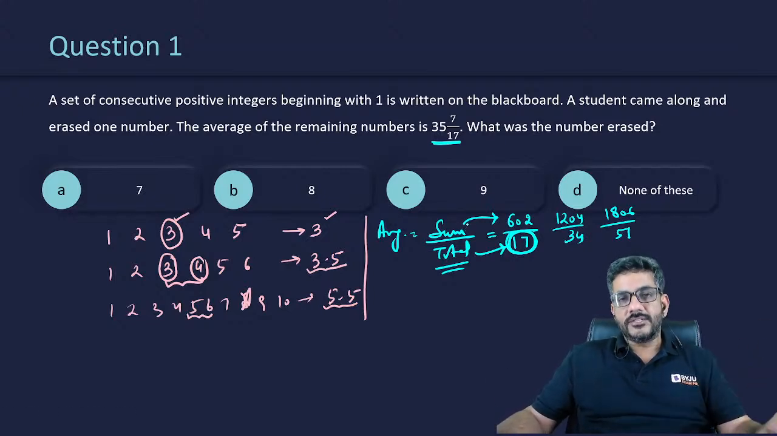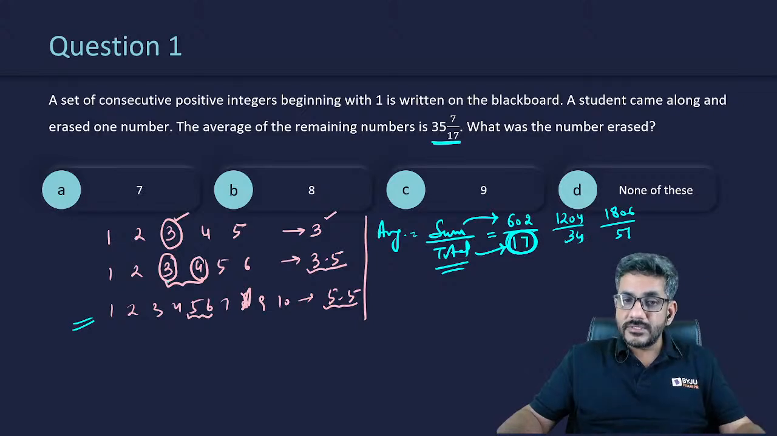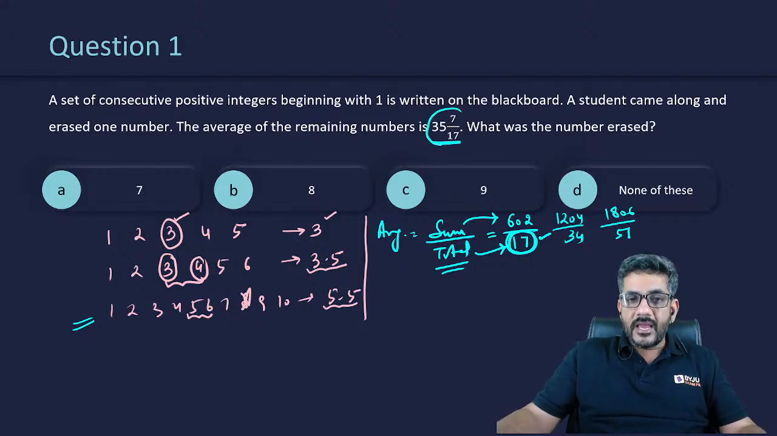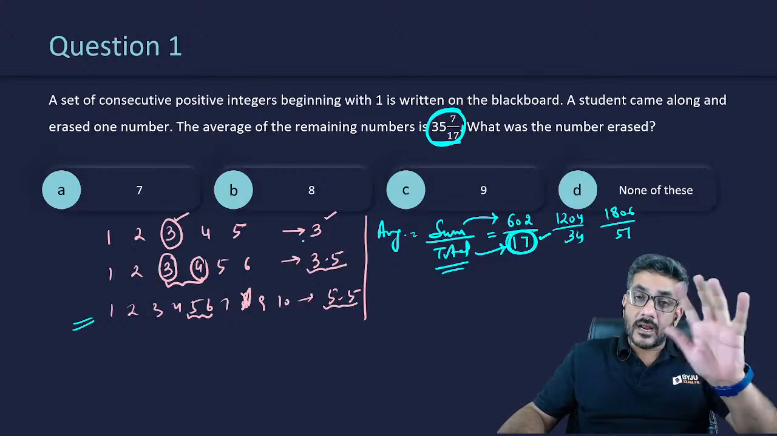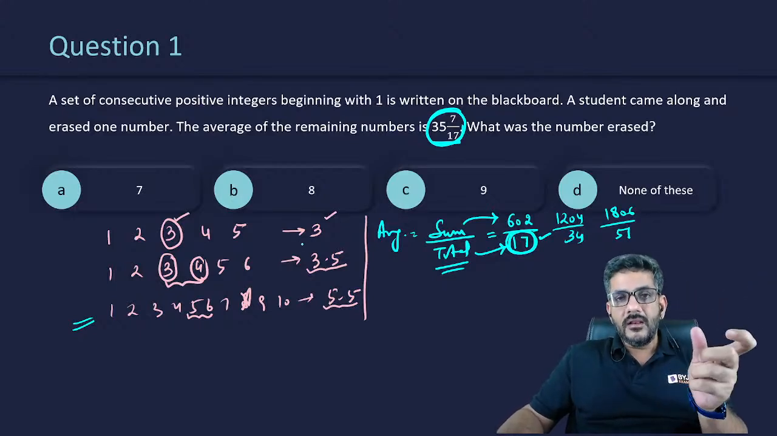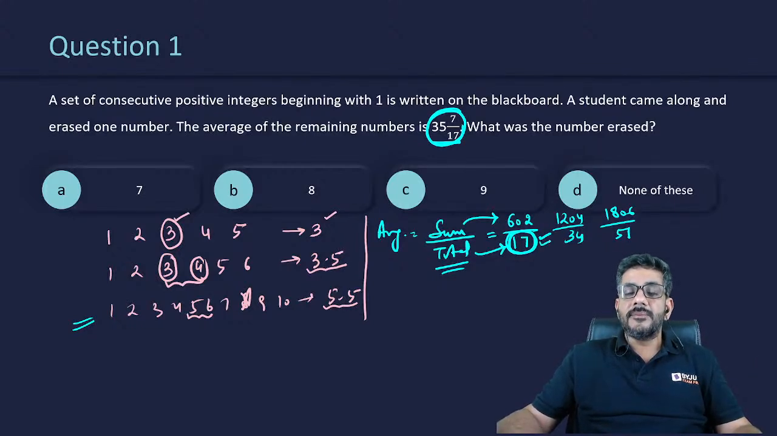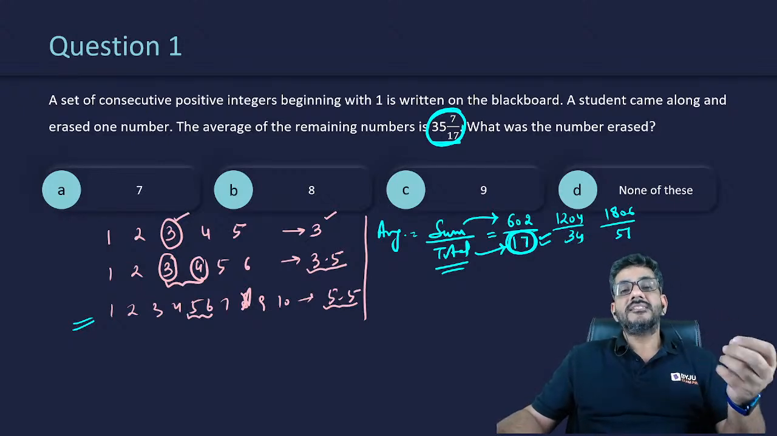If I use both the things together, what does the first process tell me? The first process says the average would lie somewhere in the middle of the numbers. The second process says the number of numbers should be a multiple of 17. So using both, I can say that if my average is around 35, that directly means the total number of numbers is around 70. 35 should be the middle, so the total number of numbers should be around 70, and the number of numbers is a multiple of 17, so around 70 and a multiple of 17 is 68.